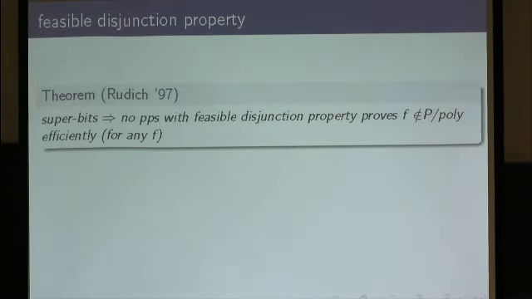Here again, these NP natural proofs can be used to show that assuming superbits, there is no propositional proof system with the feasible disjunction property that proves superpolynomial circuit lower bounds efficiently.